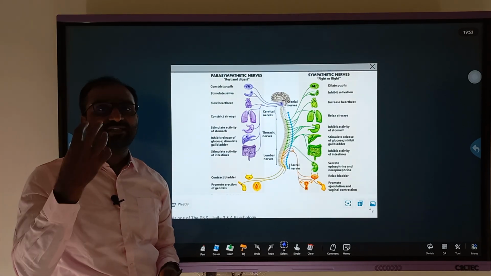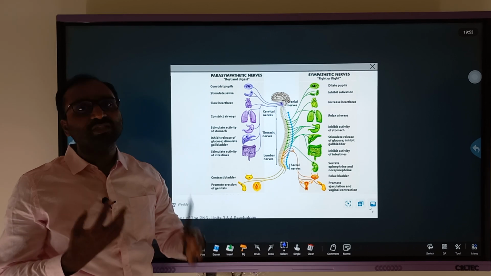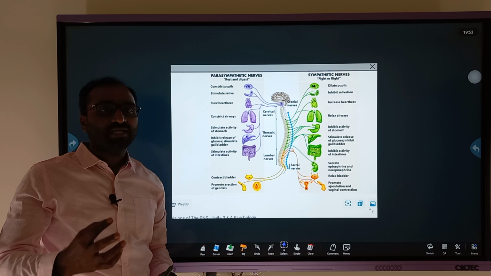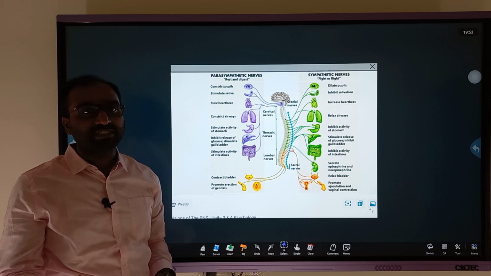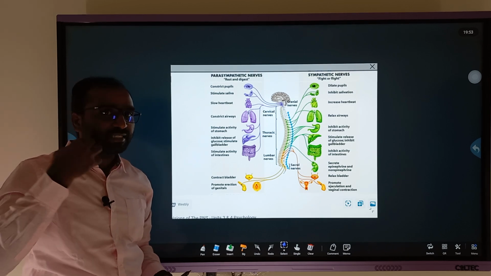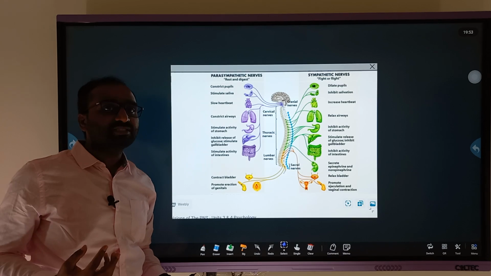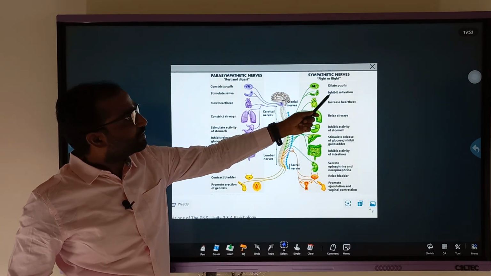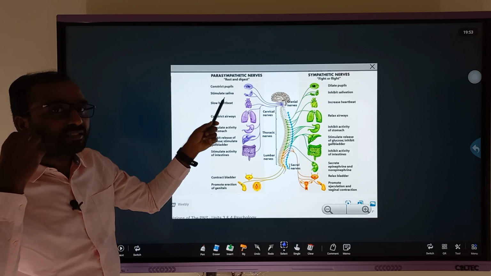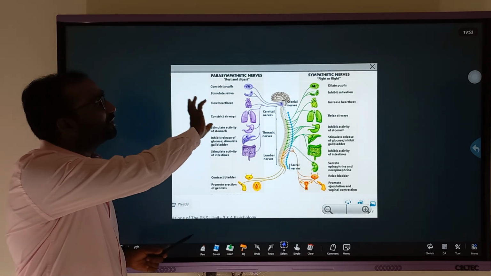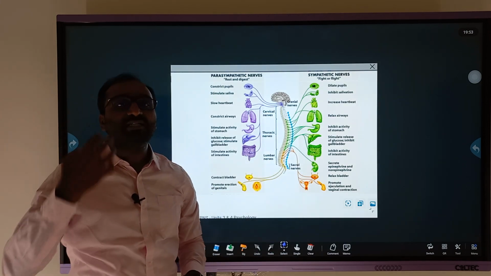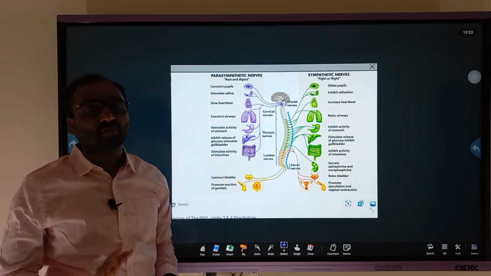So generally we have 3 pairs of salivary glands, but all the time the saliva will not be released continuously. Suppose whenever you glance at biryani or your favorite dish, what happens? Immediately the salivary glands are stimulated, and saliva is released in the mouth. Then what is the reason? If you check here, the sympathetic nervous system immediately stimulates the salivary glands to release the saliva, and in the same manner this saliva will be decreased when it is not released.